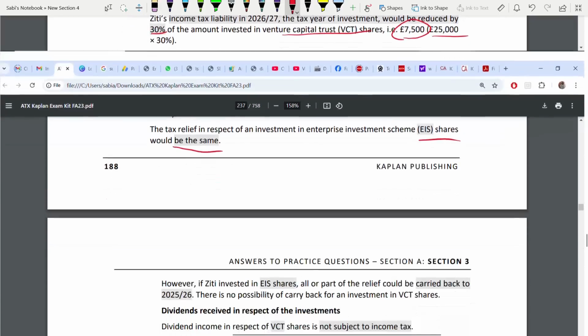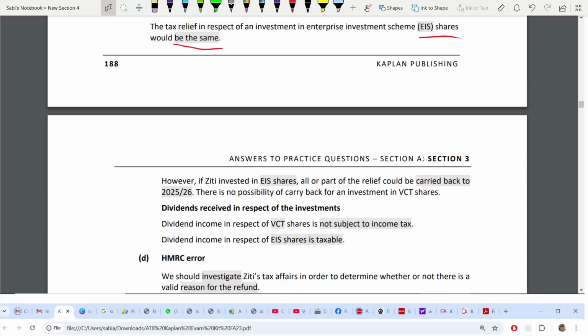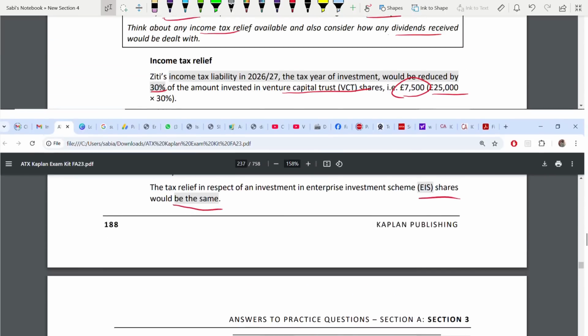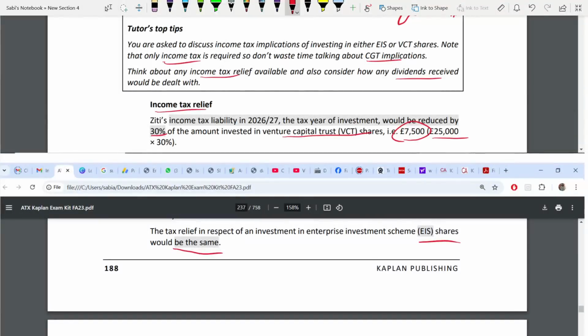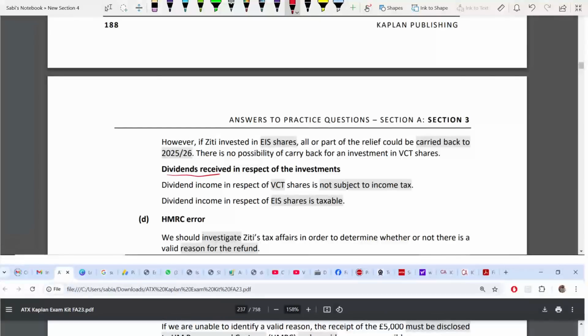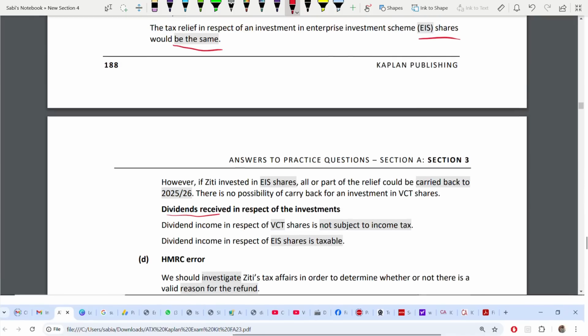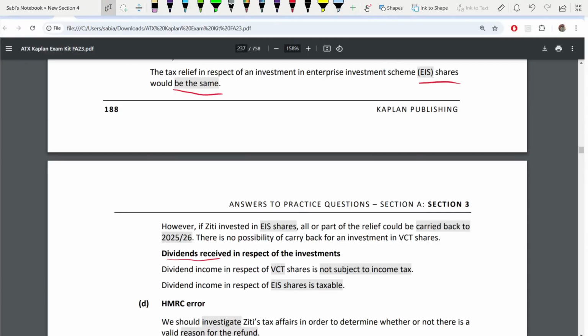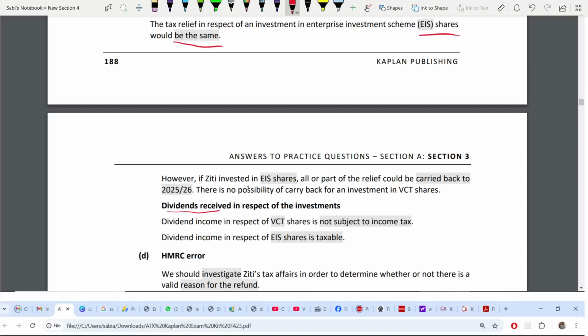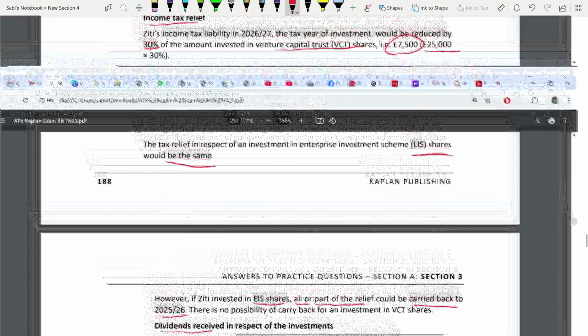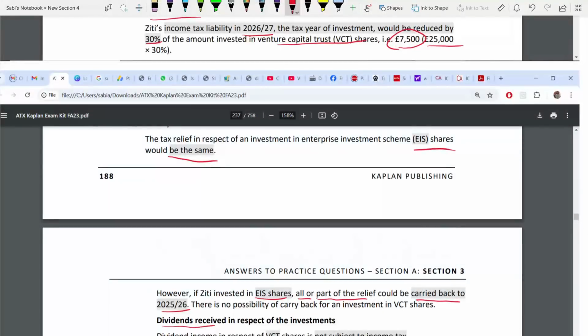Okay, next. Now we are moving on to the reliefs. See, this is income tax relief. Keep income tax relief separate. Keep dividend received as a separate section. Okay. So under income tax relief, if everything is invested in EIS shares, you can carry back all or part of the relief to 25-26. 1 year back you can carry back, 1 year behind, 12 months. It was in 26-27, right? You can carry back the relief to 25-26.